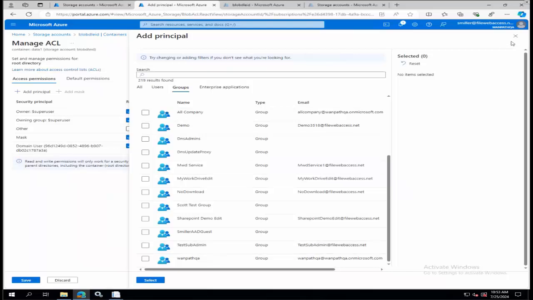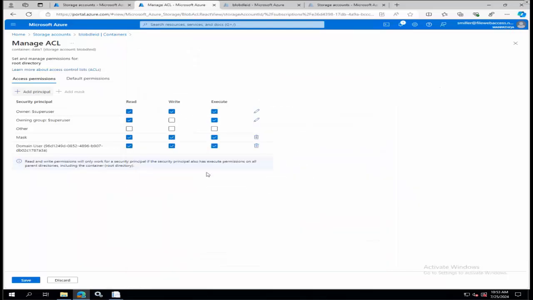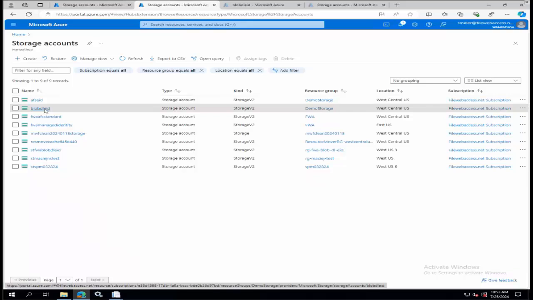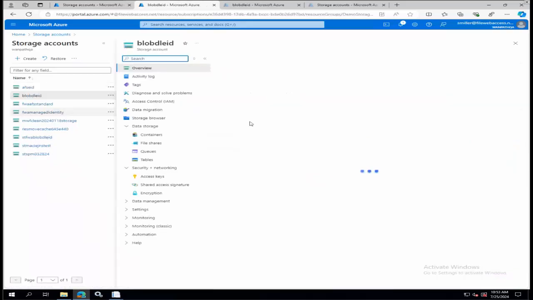So that exists, and this is that granular level of permissions I mentioned. You get that with hierarchical namespace enabled on Blob. You don't get that option from Microsoft with Azure Files.